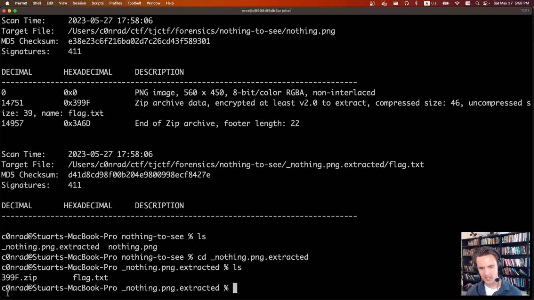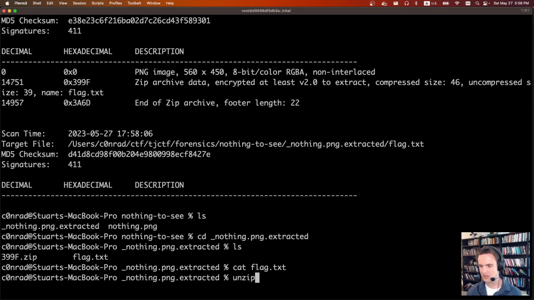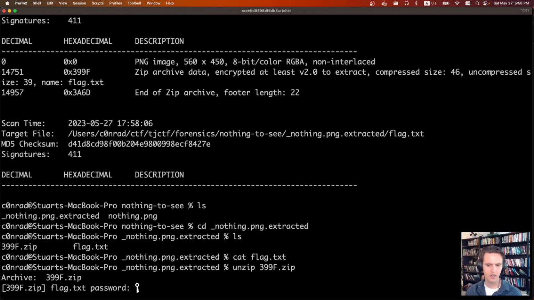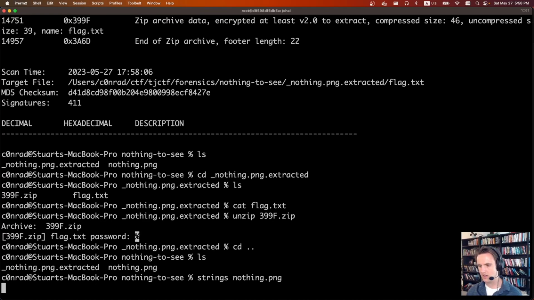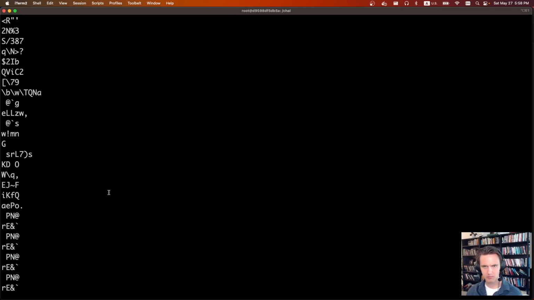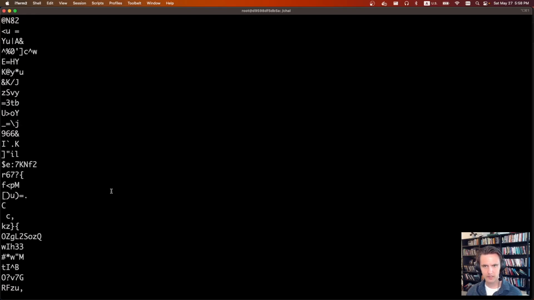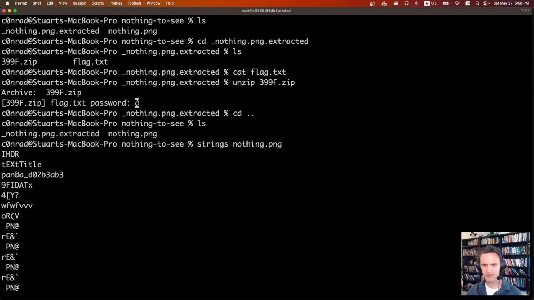We can go into that folder. We can see there is a zip file and a flag file. If we cat out the flag file, it's empty. That's because the zip file is encrypted and we need a password. We don't know what the password is, but it must be somewhere in here. So we can run strings on nothing. These don't quite look like strings, but if we scroll up a little bit, we're looking for something that could be a password. We keep scrolling up, and eventually we found this, panda something something. This looks like a flag format. They've been doing that underscore sort of hash thing as a flag format, so this is most likely the password.